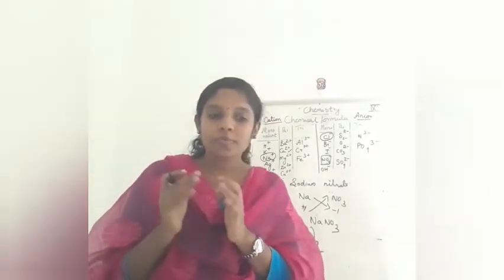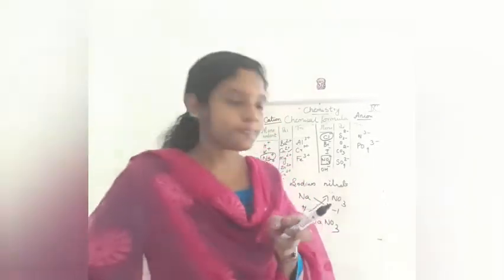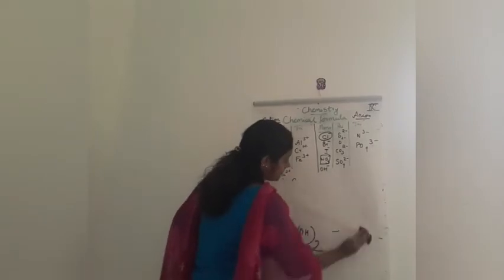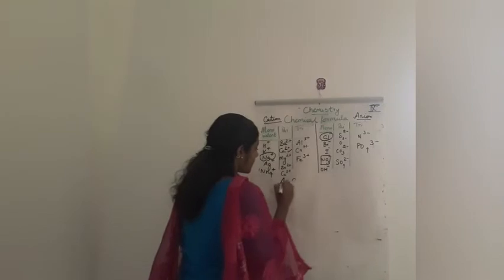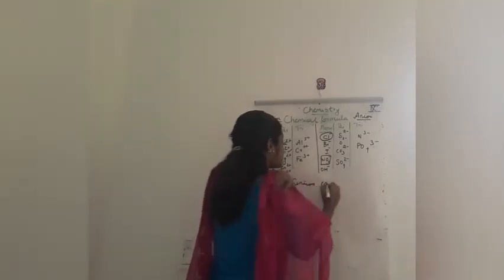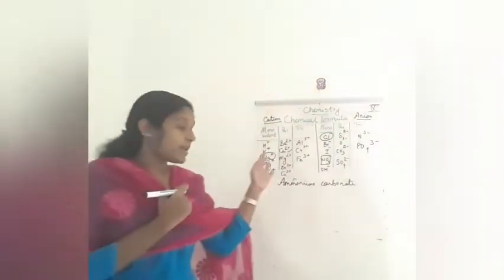Okay, now hope this is clear for you. Now we are going to the last one, that is ammonium carbonate. So write the symbol. What is the symbol of ammonium?